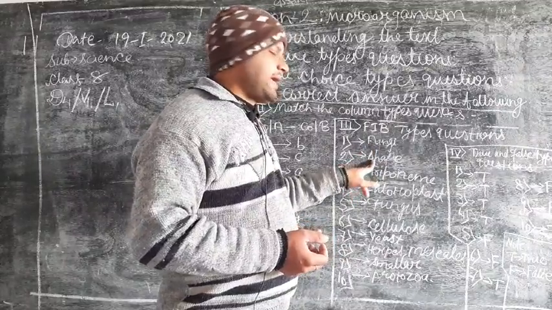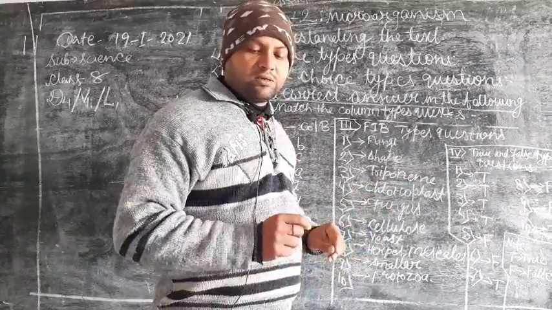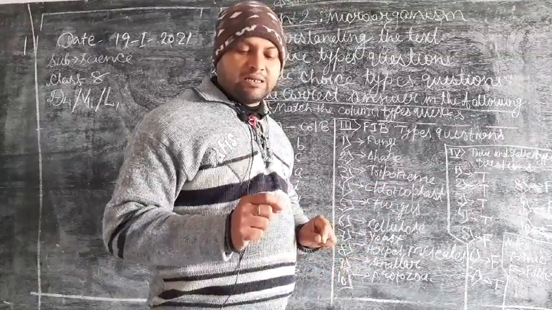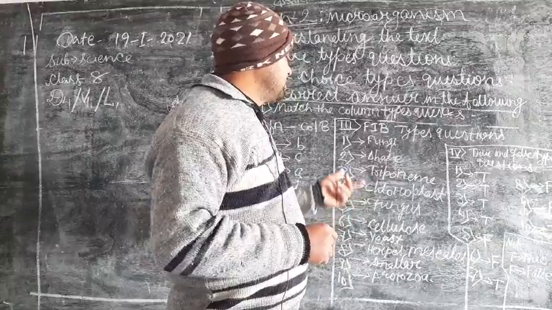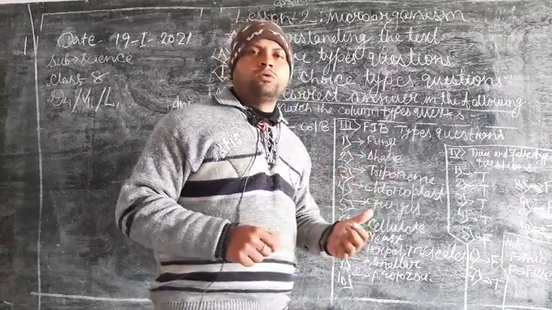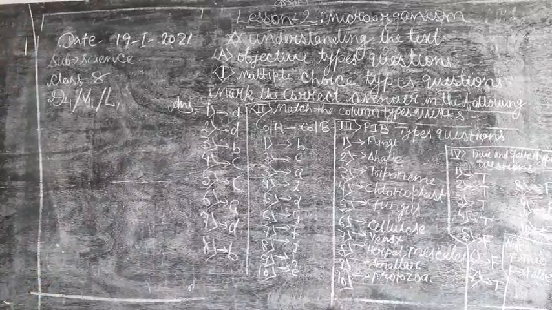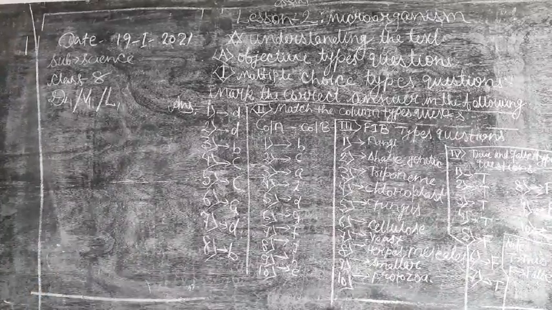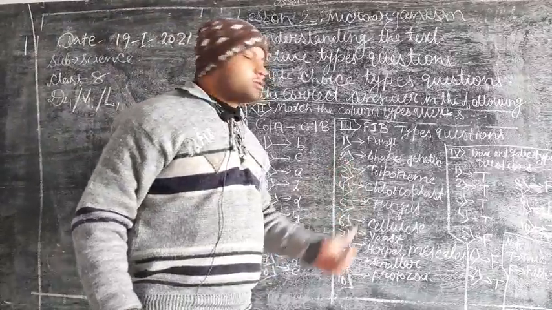Second, shape. There is no definite dash in bacterial cell, but dash material is present. So you have to fill here the right answer. Now look at the second question here.